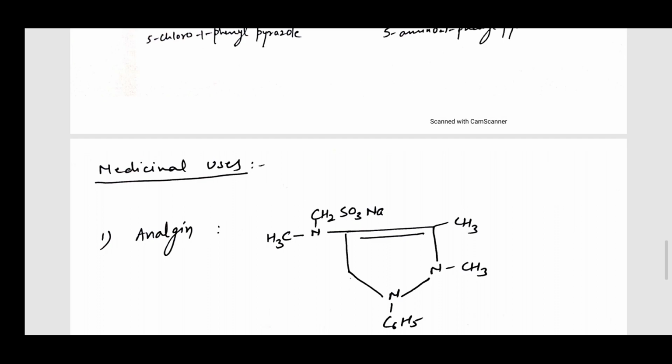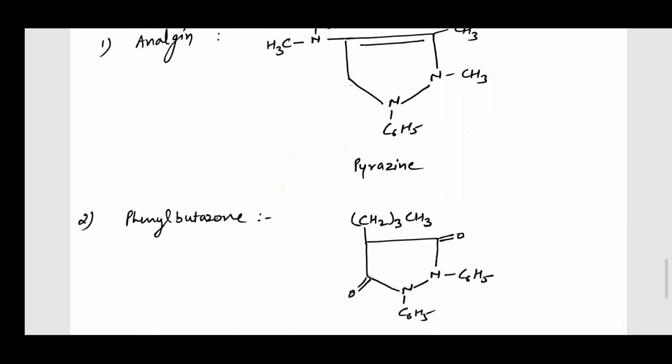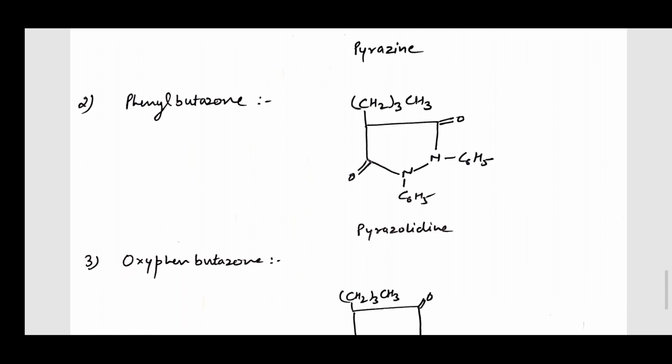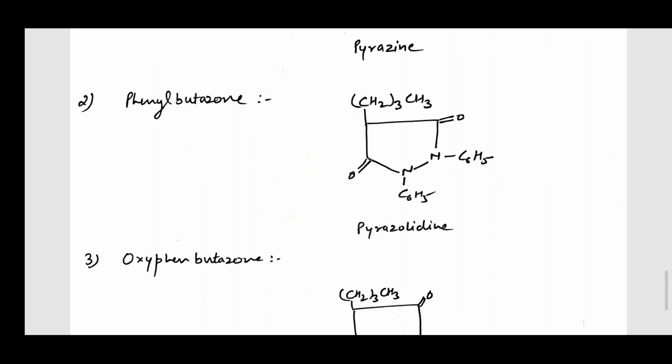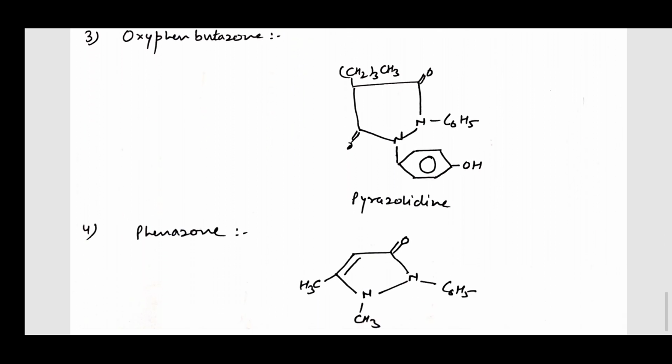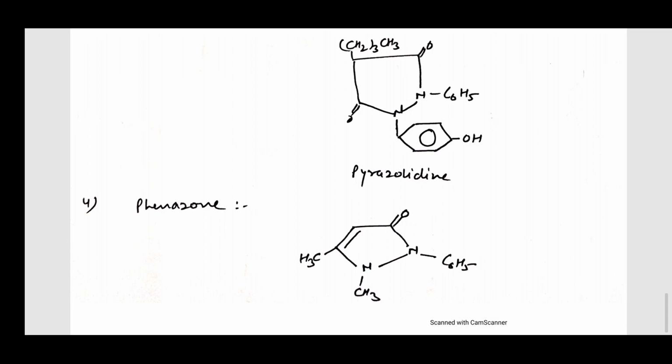Now phenylbutazone and oxyphenbutazone both contain a pyrazolidine ring, and they can also be used as analgesic, antipyretic, and anti-inflammatory agents. Last is phenazone. Phenazone contains this pyrazolidine ring and is also used as an analgesic and antipyretic. Thank you.